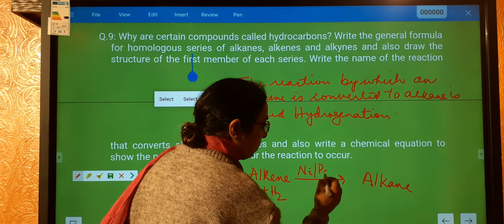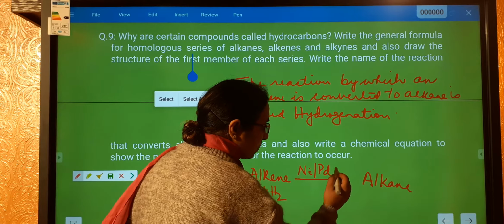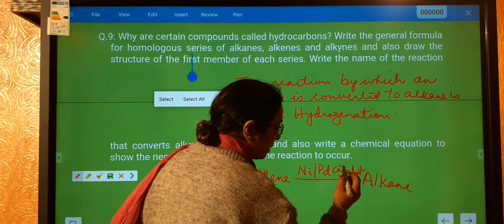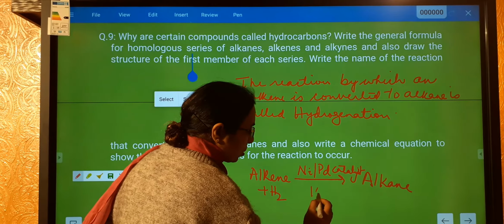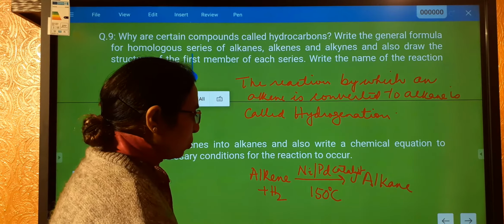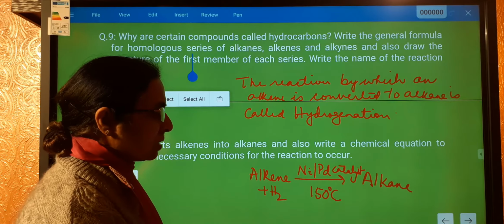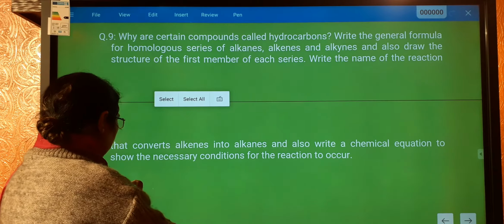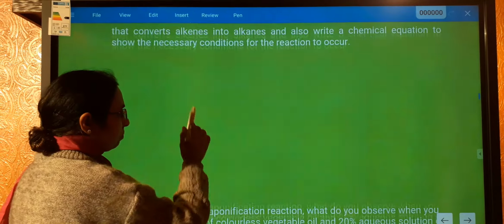Nickel or palladium as a catalyst, and the temperature should be around 150 degrees centigrade. Alright, let us see the next question.